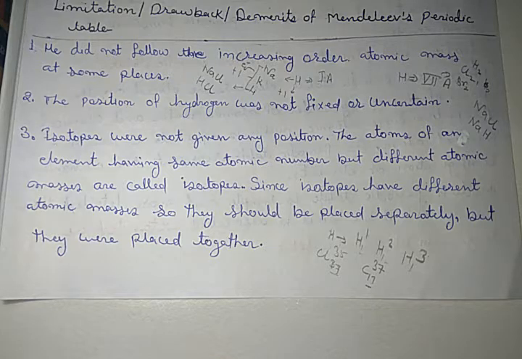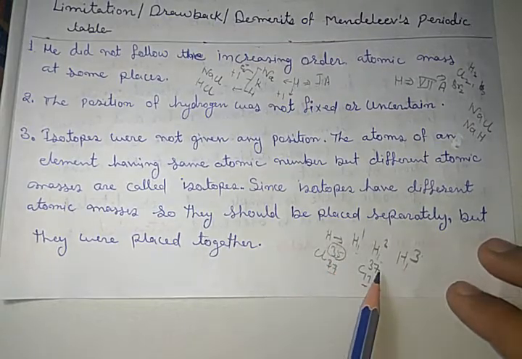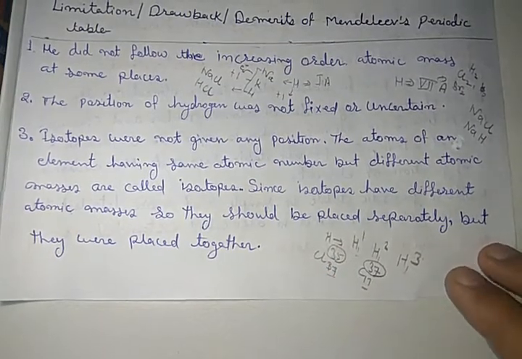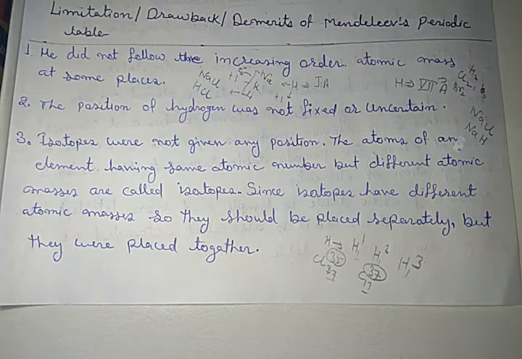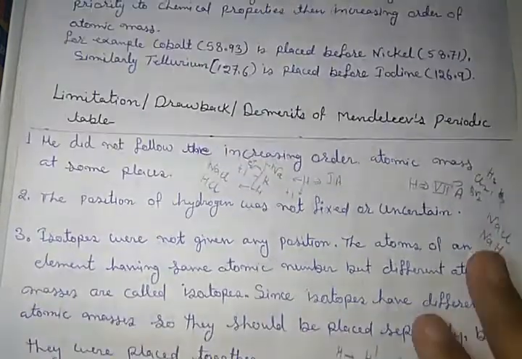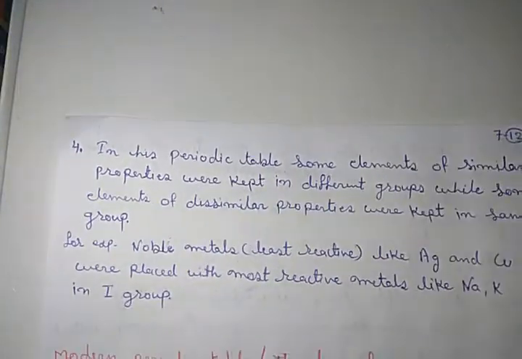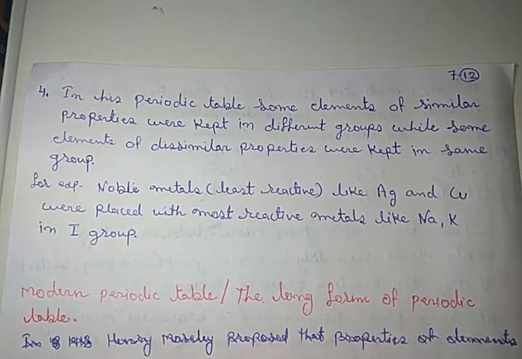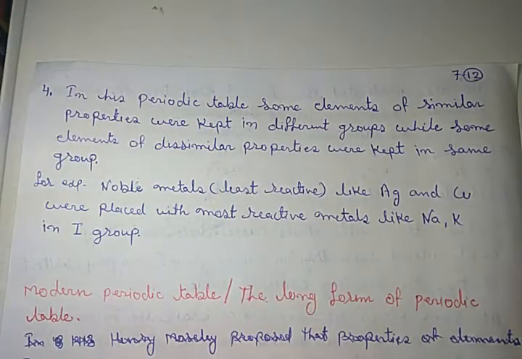That was a wrong step because they have different atomic masses, so they should be placed separately. That was the third limitation of Mendeleev's periodic table. If we consider the fourth limitation, then in his periodic table some elements of similar properties were kept in different groups, while some elements of dissimilar properties were kept in the same groups.